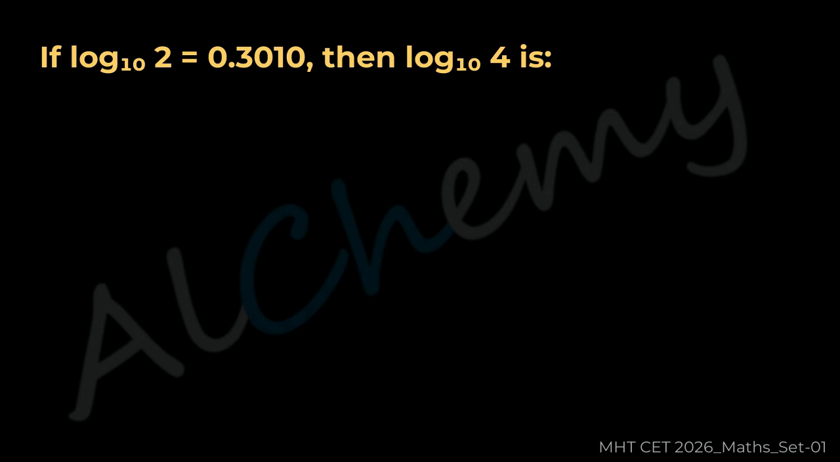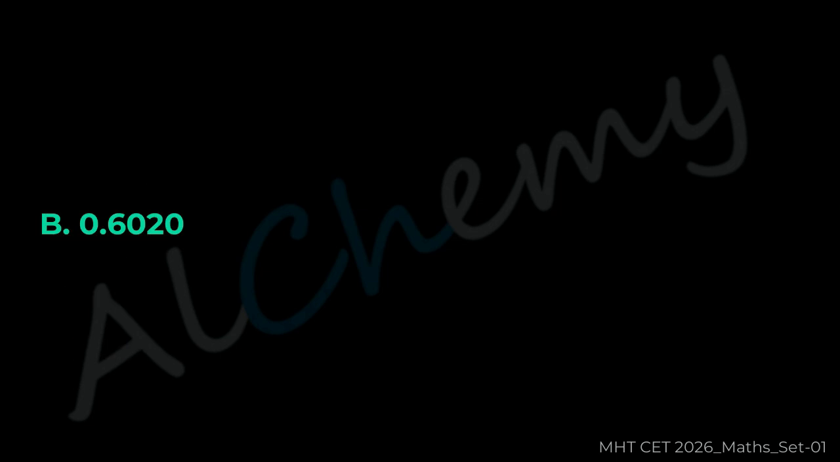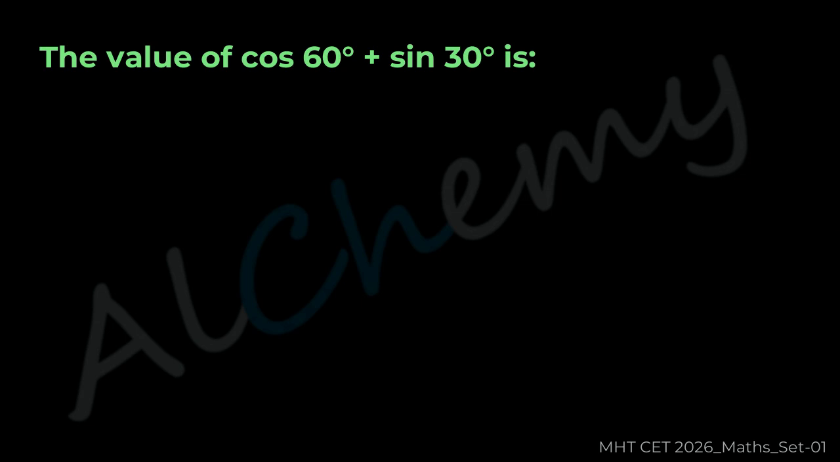A 0.3010, B 0.6020, C 1.2040, D 0.1505. The correct answer is B 0.6020. Question 8. The value of cos 60 degrees plus sin 30 degrees is.